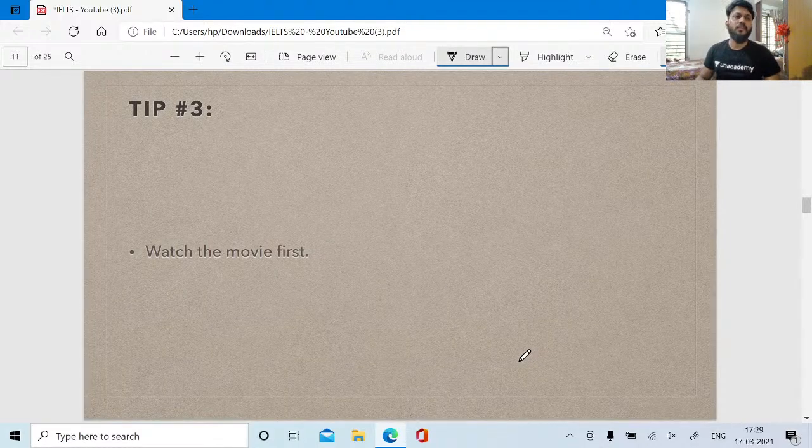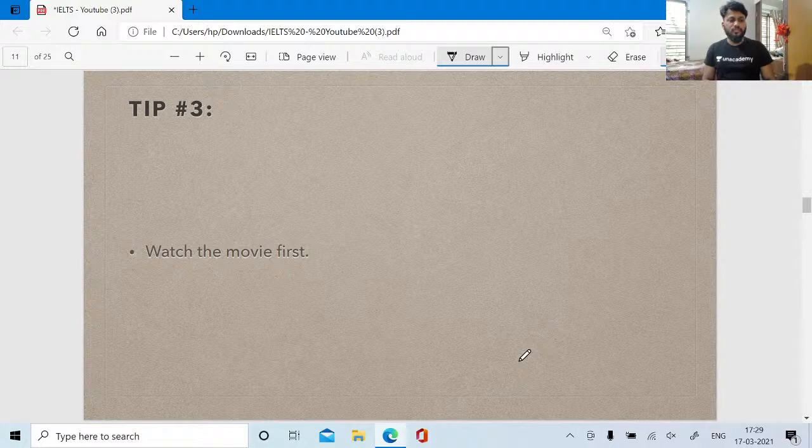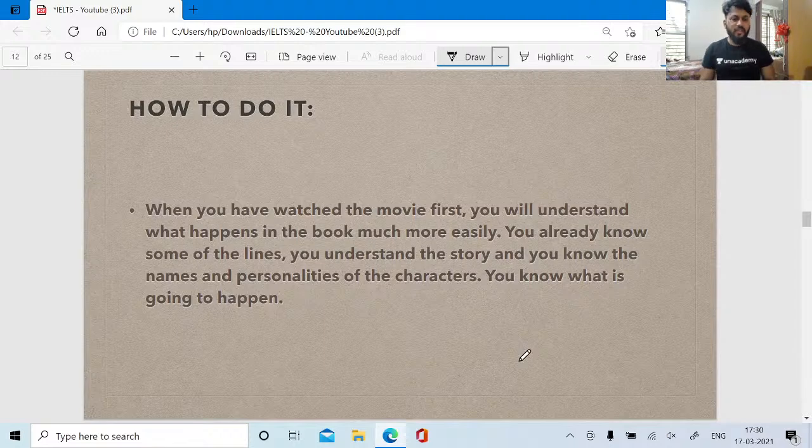Tip number 3, watch the movie first. You might have a question, what should I go forward with? Should I read the novel first or should I watch the movie first? So for my level of preparation, I would like to suggest you go for the movie first. If you go for the movie first, you have watched the movie.